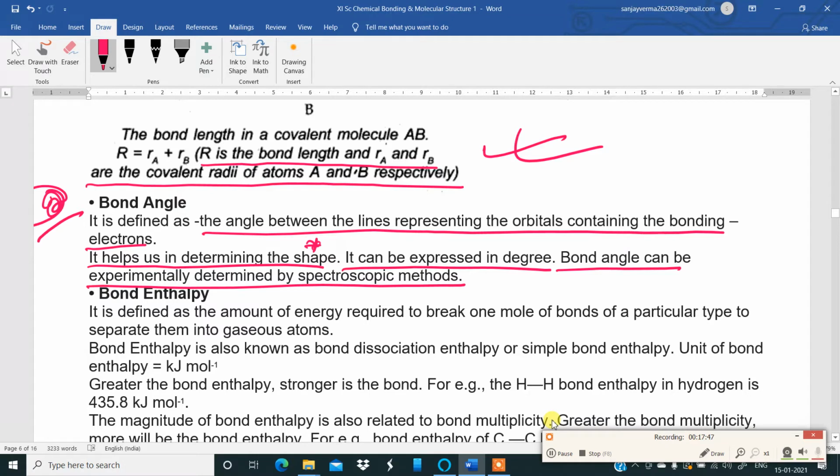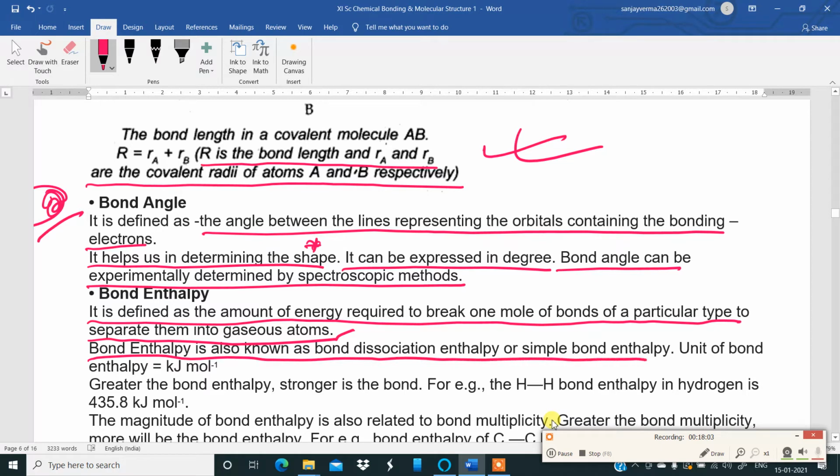Then we have bond enthalpy, the energy required to make or break a bond. It is defined as the amount of energy required to break 1 mole of bonds of a particular type to separate them into gaseous atoms. Bond enthalpy is also known as bond dissociation enthalpy or simply bond enthalpy. The unit of bond enthalpy is kilojoules per mole. Greater the bond enthalpy, stronger is the bond. Remember this sentence: greater the bond enthalpy, stronger is the bond.